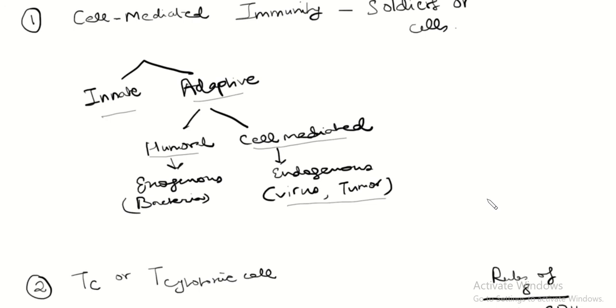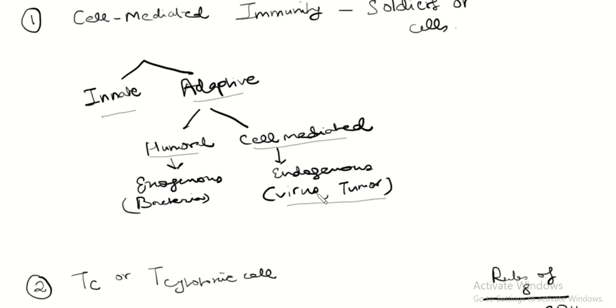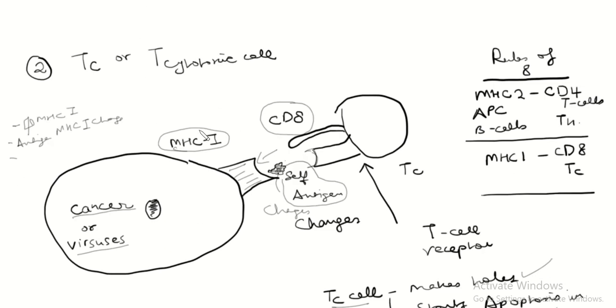So just to recap again, cell-mediated immunity is adaptive immunity, and it's towards endogenous or intracellular threats such as viruses and tumors. Essentially, you have your MHC1 molecule on your nucleated cells, and it's got a self-antigen.